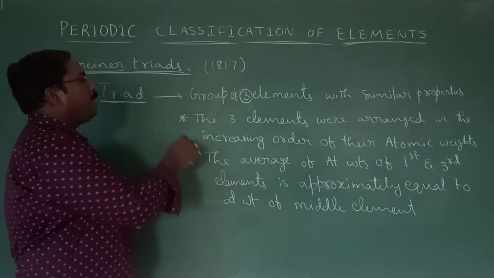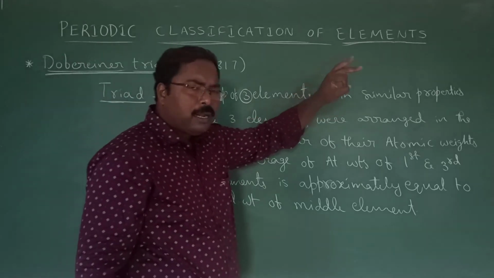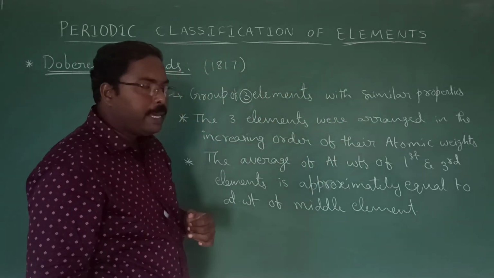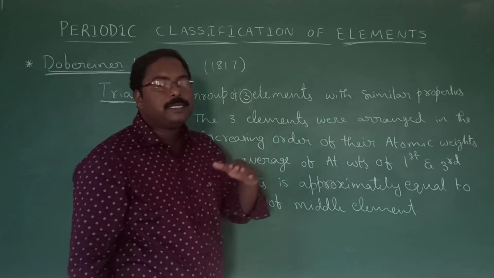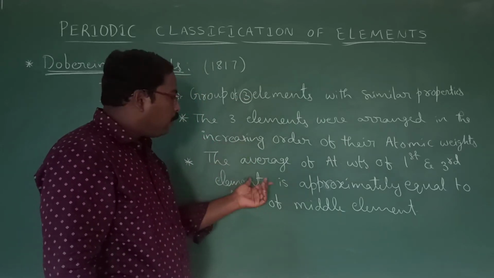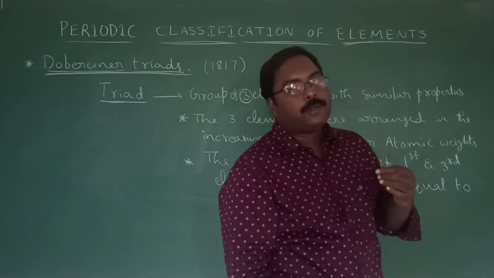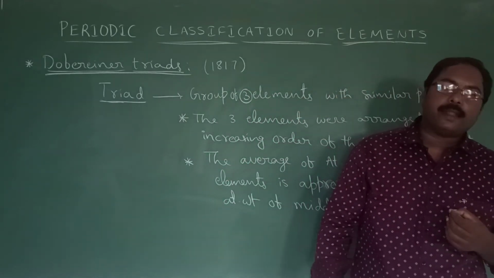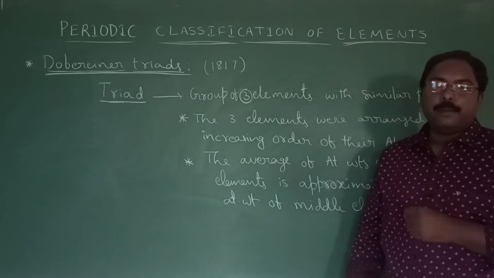So a triad means a set of three elements having similar physical and chemical properties, arranged in increasing order of their atomic weights. And the average of the atomic weights of the first and third element is equal to the atomic weight of the middle element.